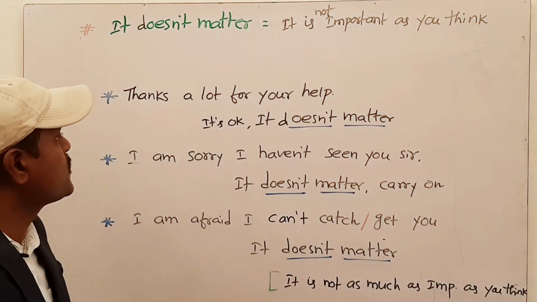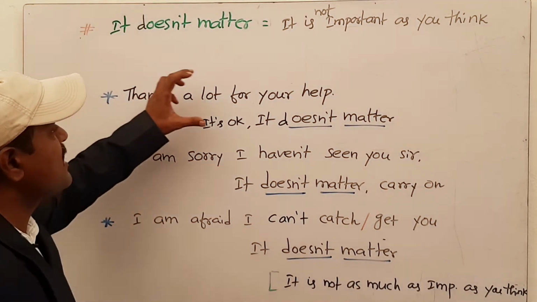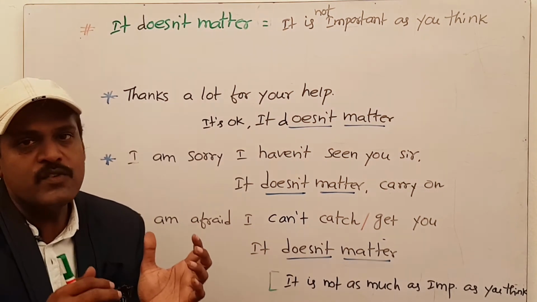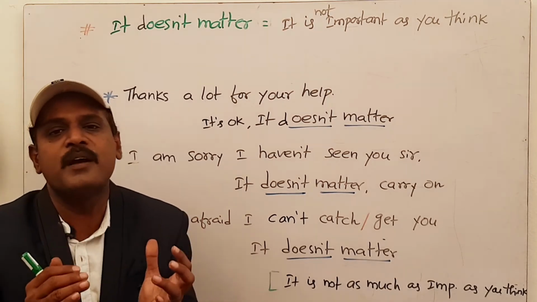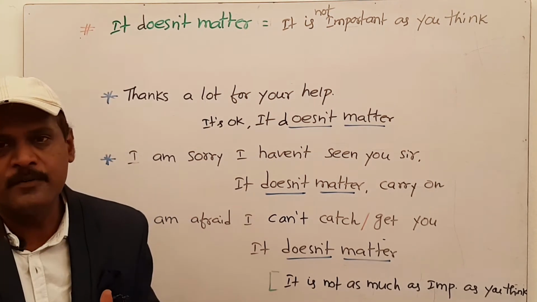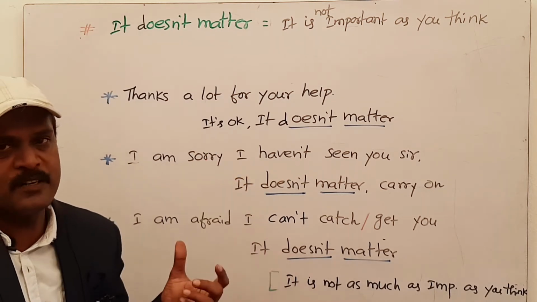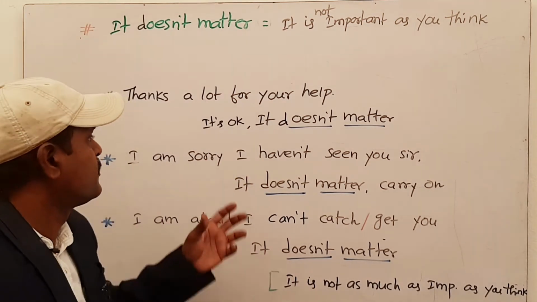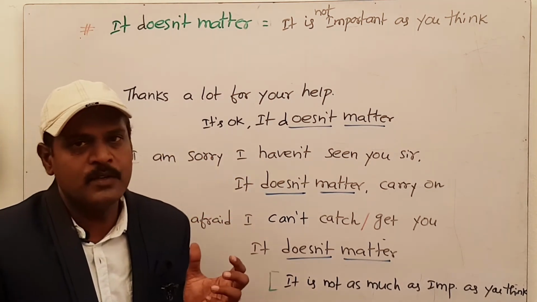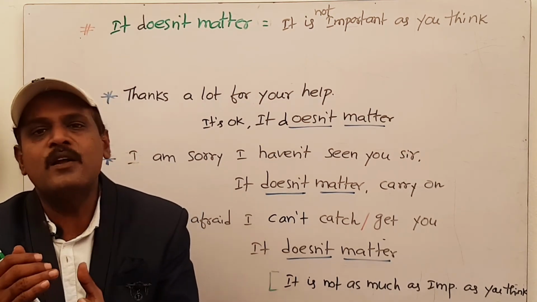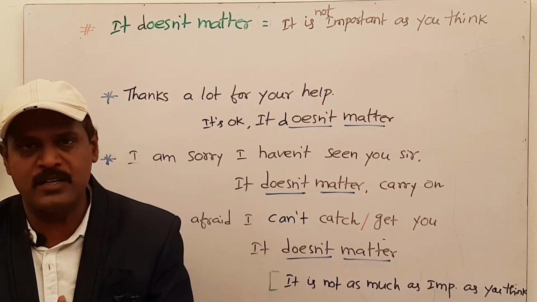Look at some examples for your clear understanding. Thanks a lot for your help. Thank you very much for your help. After getting some kind of help from anyone, usually we say this kind of expression. To answer that, you say, "It's okay, it doesn't matter." So it means it's not that important. It's a small issue.